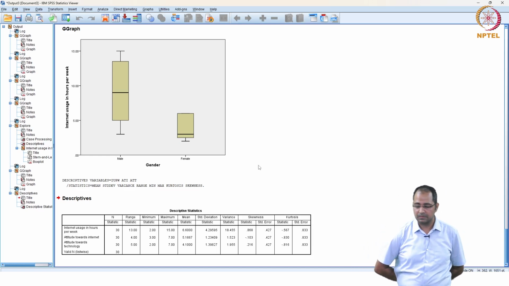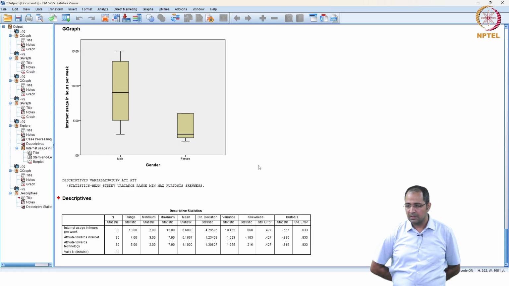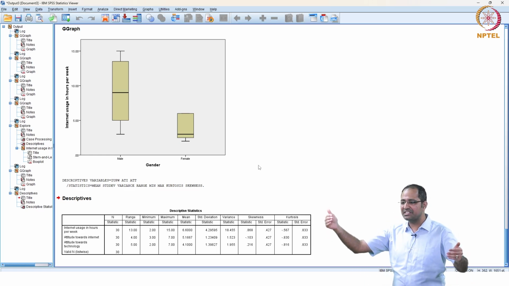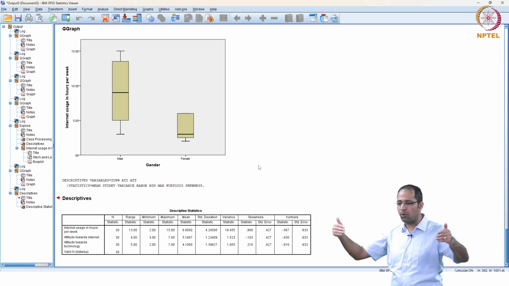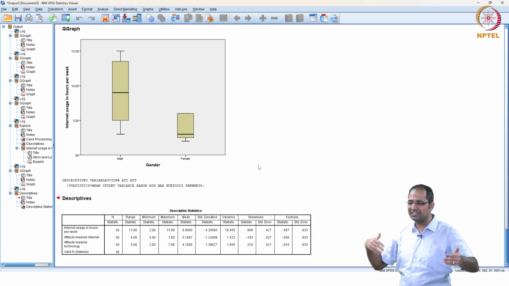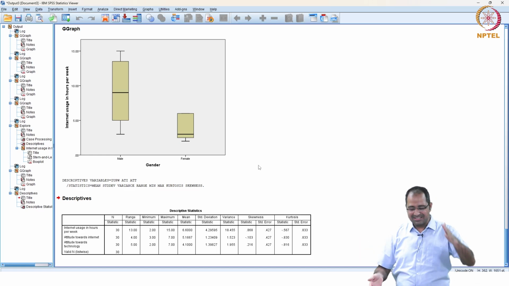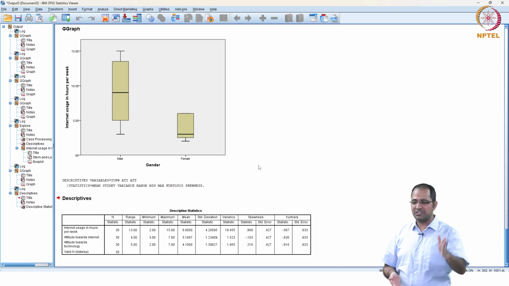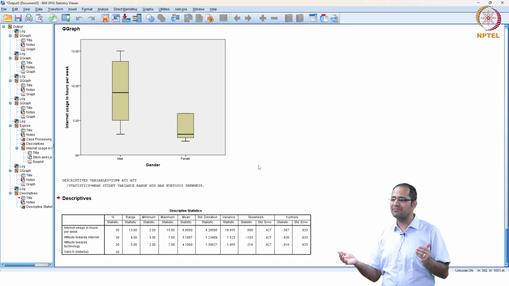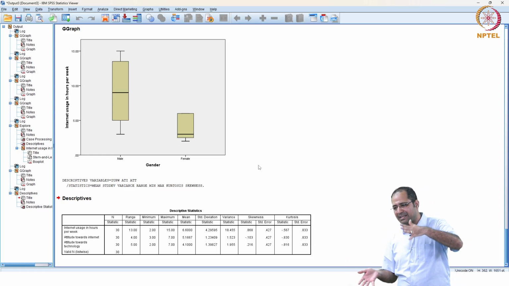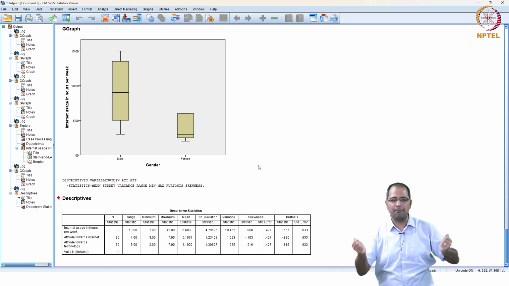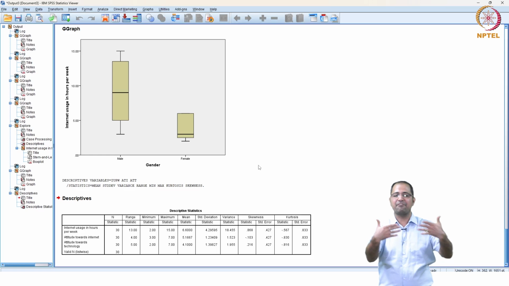Can you explain what we interpret from this graph? In this graph, for male and female, what is the median internet usage in hours per week? What is their quartile 1, and what is their quartile 3? What is the quartile 3 for males, and what is the quartile 3 for females? So you can compare the distribution. Here you can also see the maximum value for females. There is no whisker at all. So you can compare that the values are spread more on the positive side, higher for male versus female. You can compare their internet usage graphically using this.